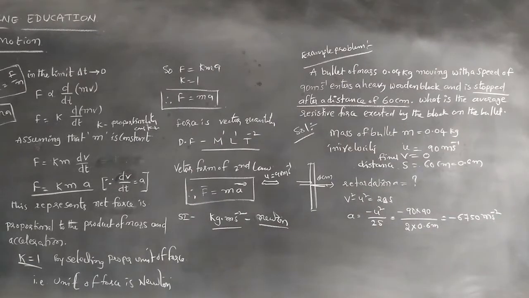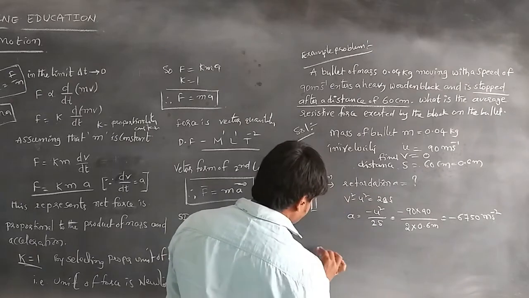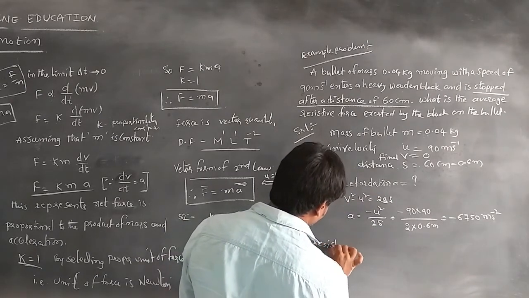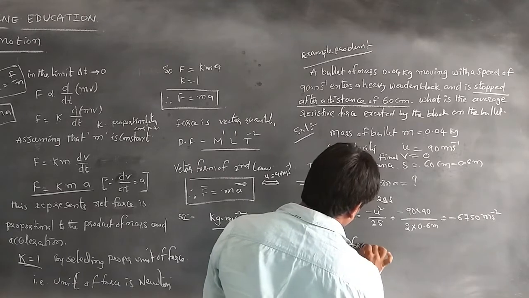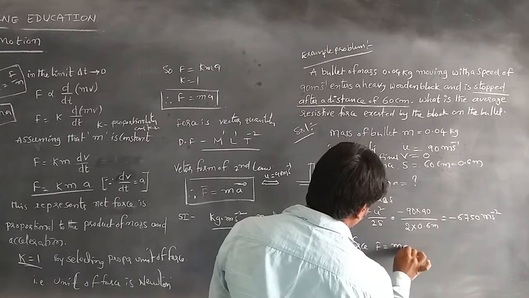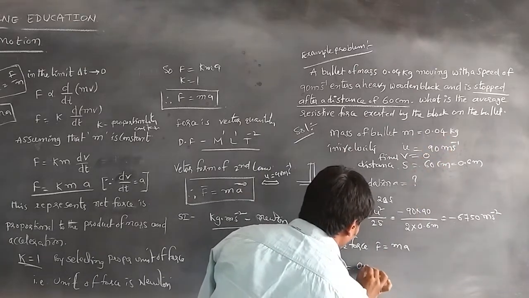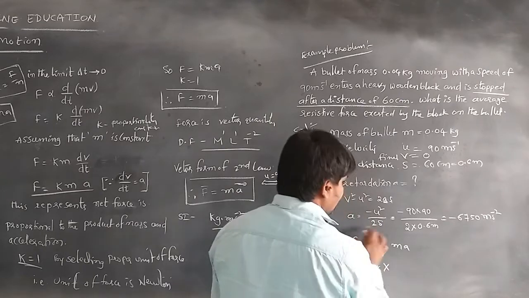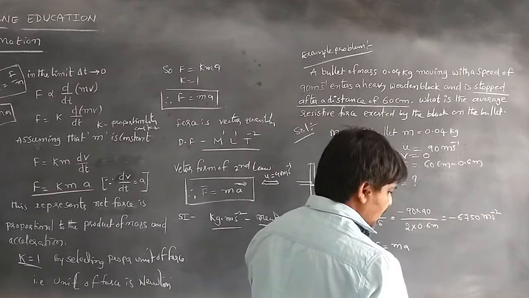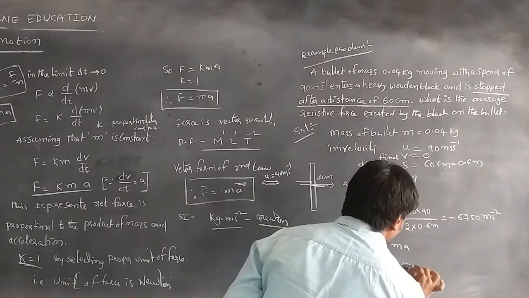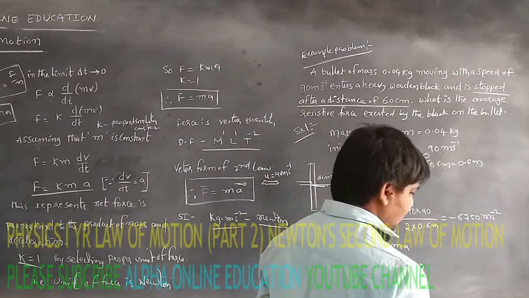Then we find the average resistive force F that he asked for. The formula is F is equal to ma. We have m equal to 0.04 kg, into the value we got, a equal to minus 6750.